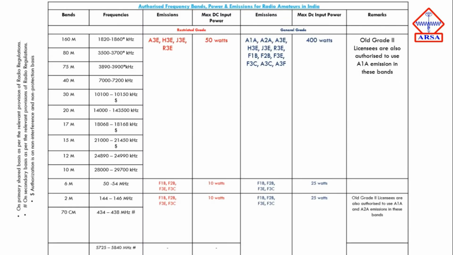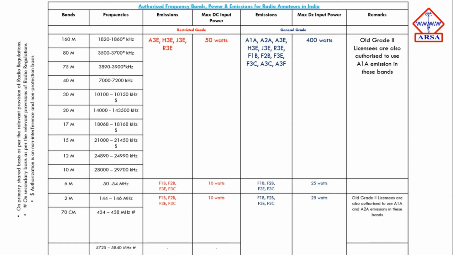Now moving further, we are authorized to use some frequency bands, and as amateur radios of India, we are given some frequencies, all of you know that, and we are given some power limit of emission. Let us see what bands and frequencies we can use and what the emission type is. Here the band is 160 meter, and the frequencies given to amateur radios of India are